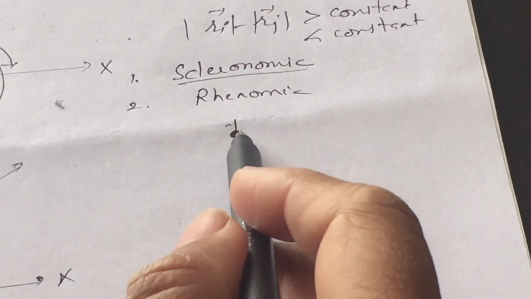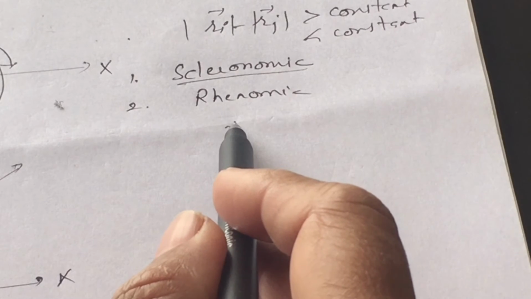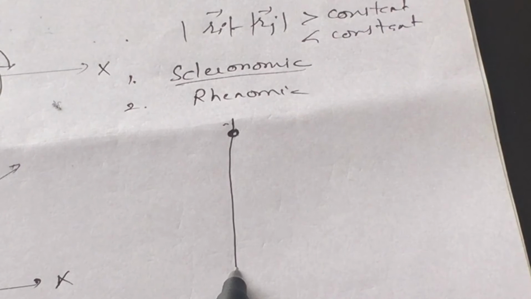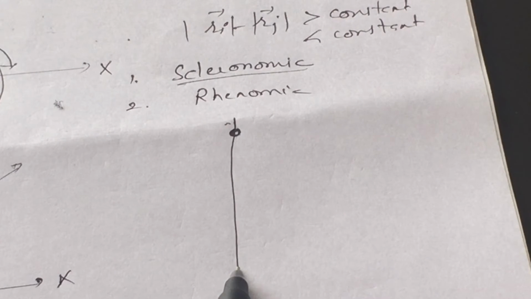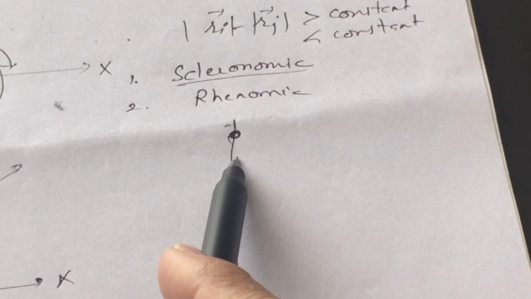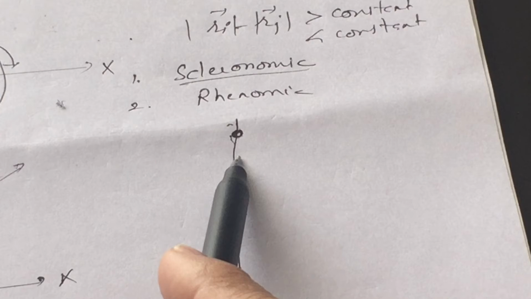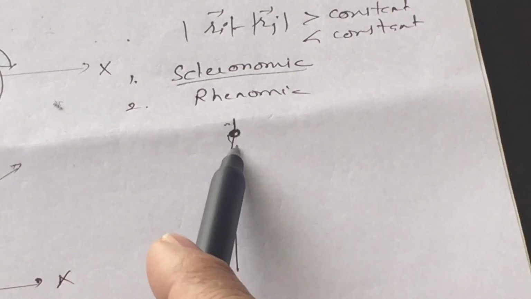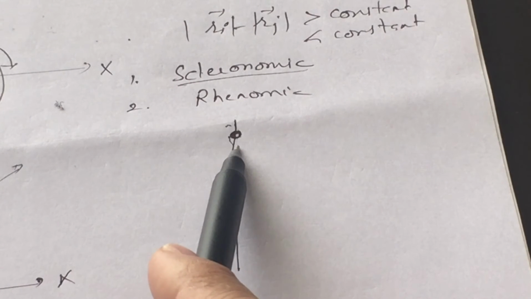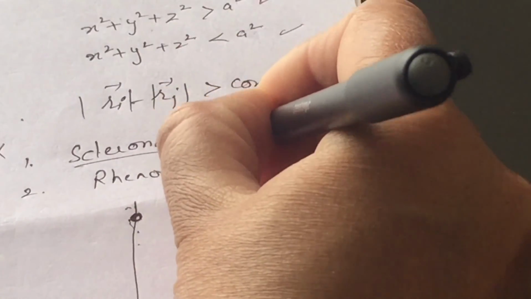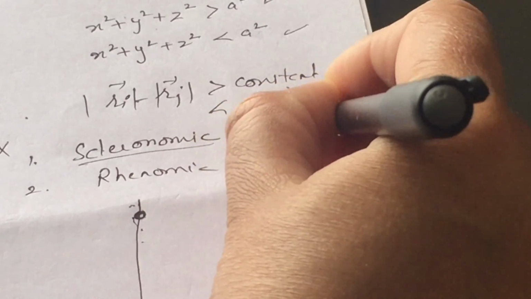The bead is forced, given a constraint, to move on this wire. It means we applied a constraint, but whether the bead moves slow or fast, we are not applying any sort of conditions. It means this is a representation of scleronomic constraint. The motion is independent of time. The constraints which are independent of time are known as scleronomic constraints.